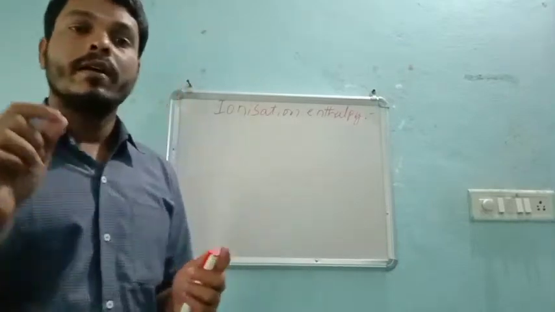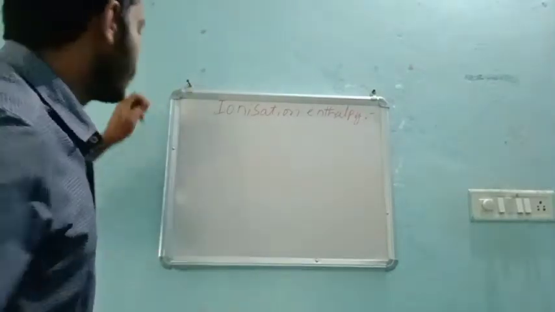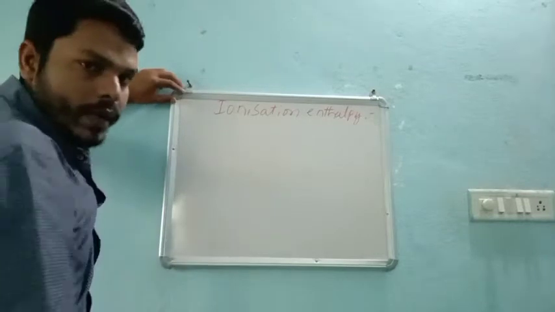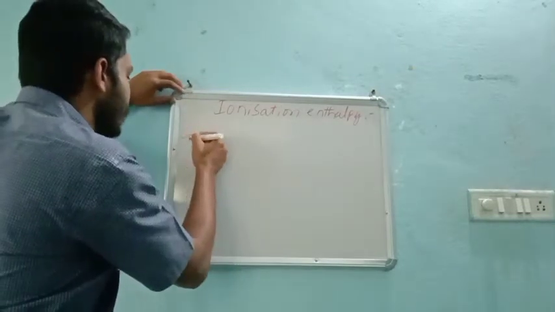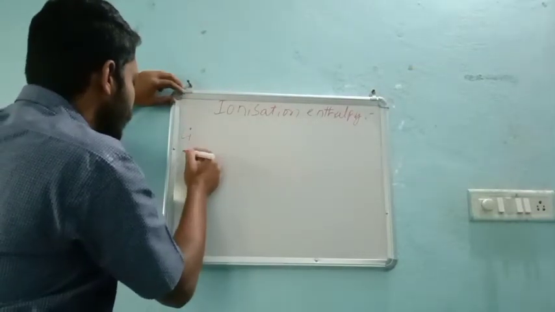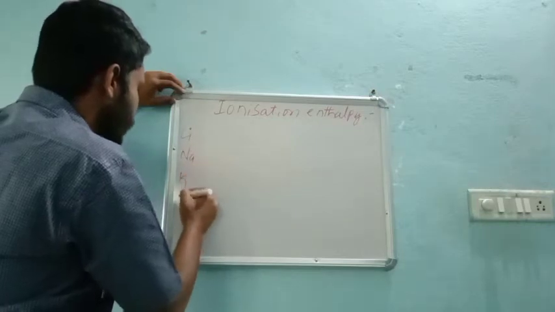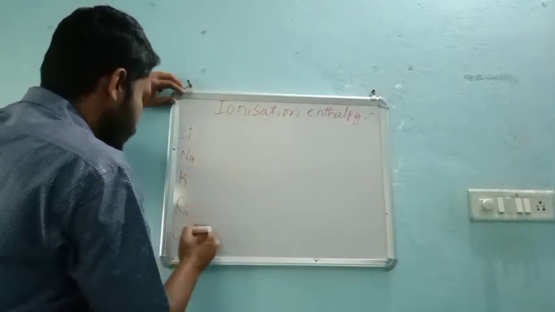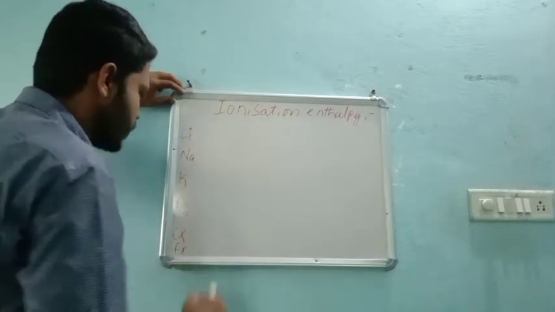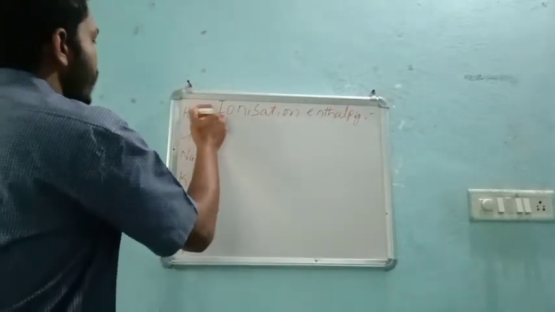So this is the more basic thing. Consider again the same group: hydrogen, lithium, sodium, potassium, rubidium, cesium, and francium. Or else you can also take hydrogen.